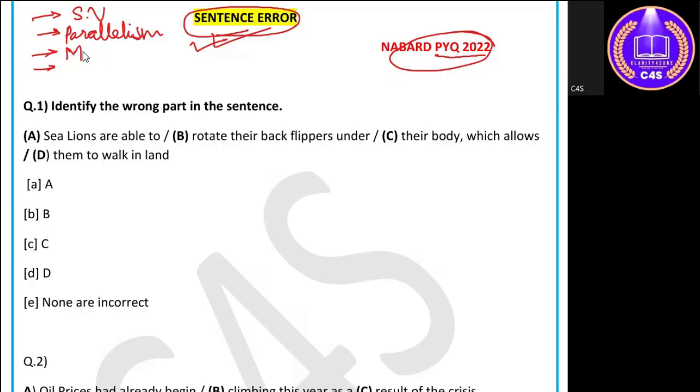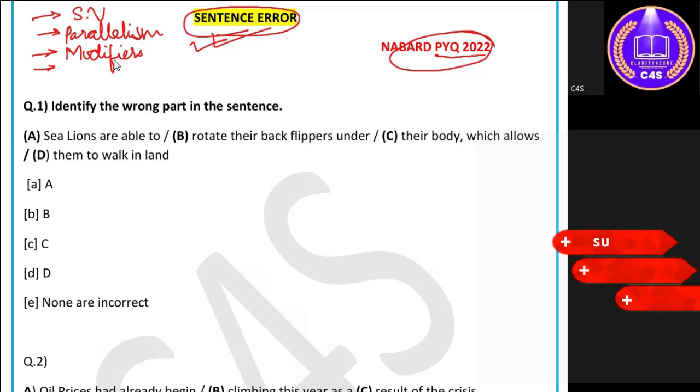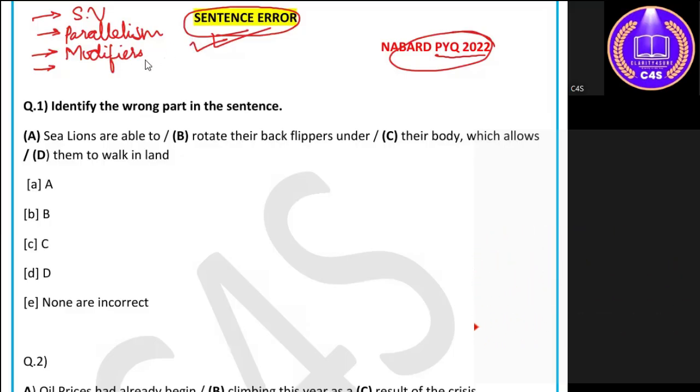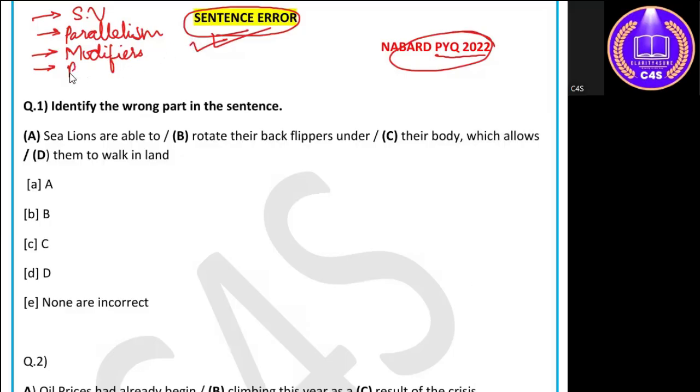Next, we have modifiers, which is also an important aspect related to sentence error, where you need to know about dangling modifiers and about other forms of modifiers. Then one more thing is parts of speech.